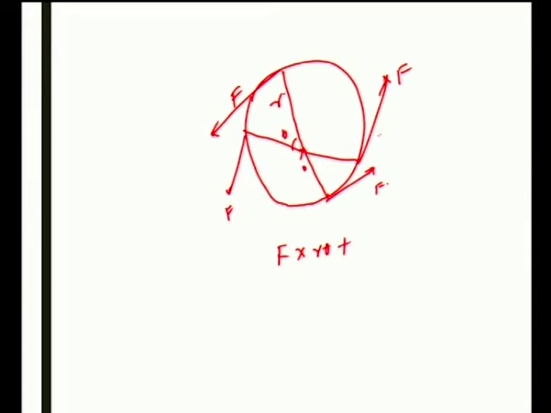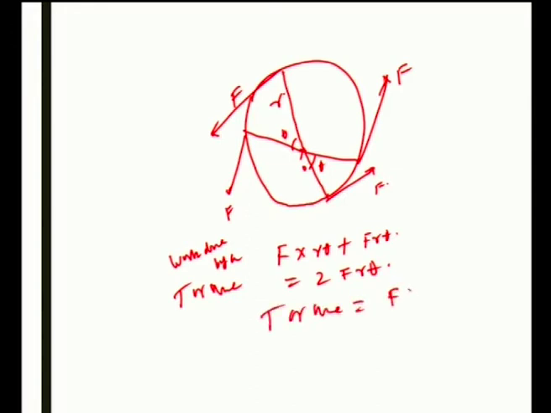The other force also turns through an angle theta, giving F r theta in the same way. So the total is 2 F r theta. This is the total work done by the torque acting on the wheel, 2 F r theta: F r theta plus F r theta. So you know what the torque is: torque is equal to F into 2 r.